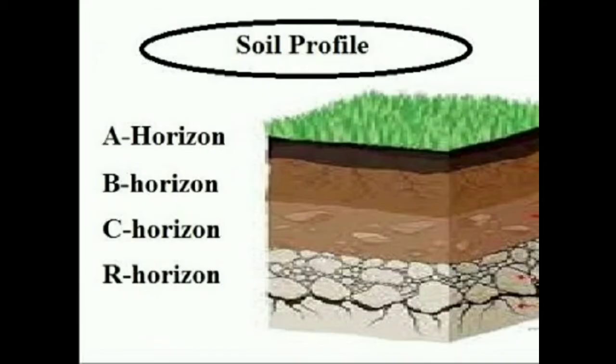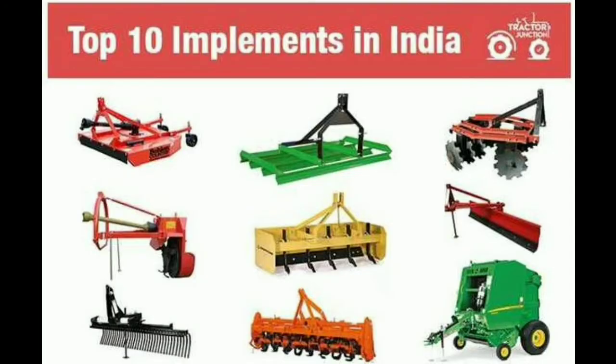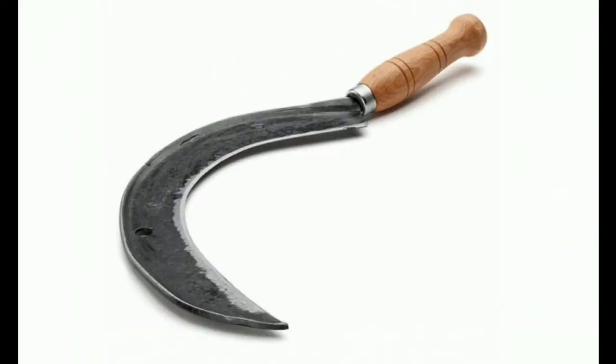Soil profile. It is a vertical cross section of the soil. It consists of 4 layers: humus, organic matter; topsoil, A horizon; subsoil, B horizon; and the bedrock. The most common instruments used in agriculture are pruning shears, crowbar, wheelbarrow, sprinkler, sickle, the axe, and the rake.